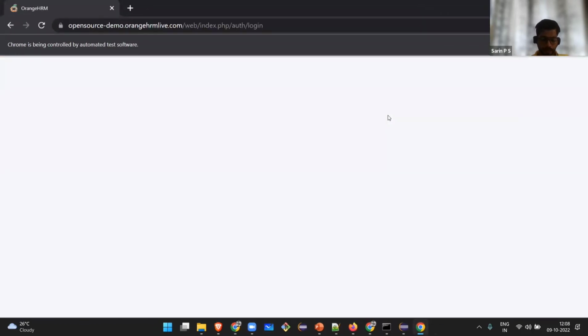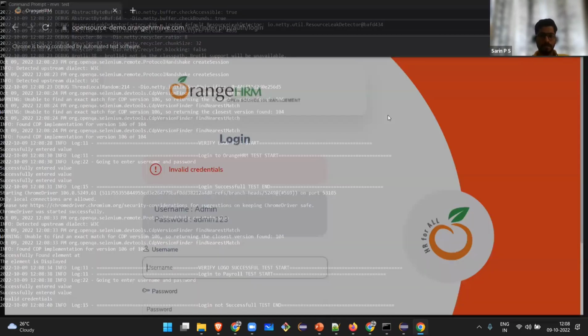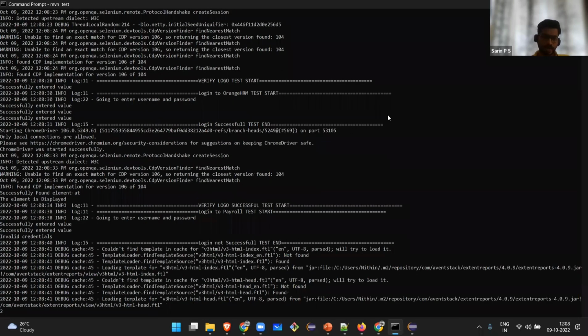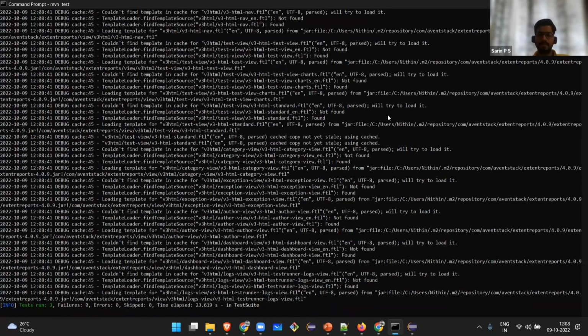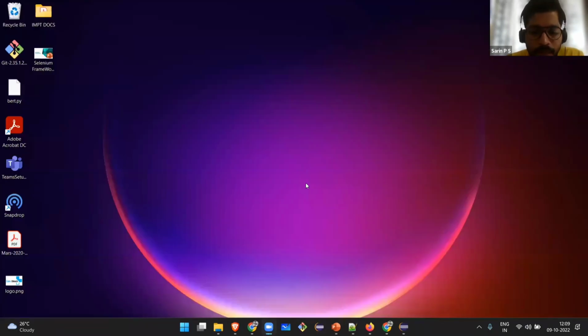So we have gone through the basics. We have discussed the framework. We have run the framework inside Eclipse. We have run the framework outside Eclipse. Now what is next? All these things that I have done were using manual intervention. I have manually typed all the commands. I don't want this to happen the next time. So the next topic is CI/CD. How can I club it with the pipeline, or host it somewhere else and run it from there. That is what the next topic is all about.